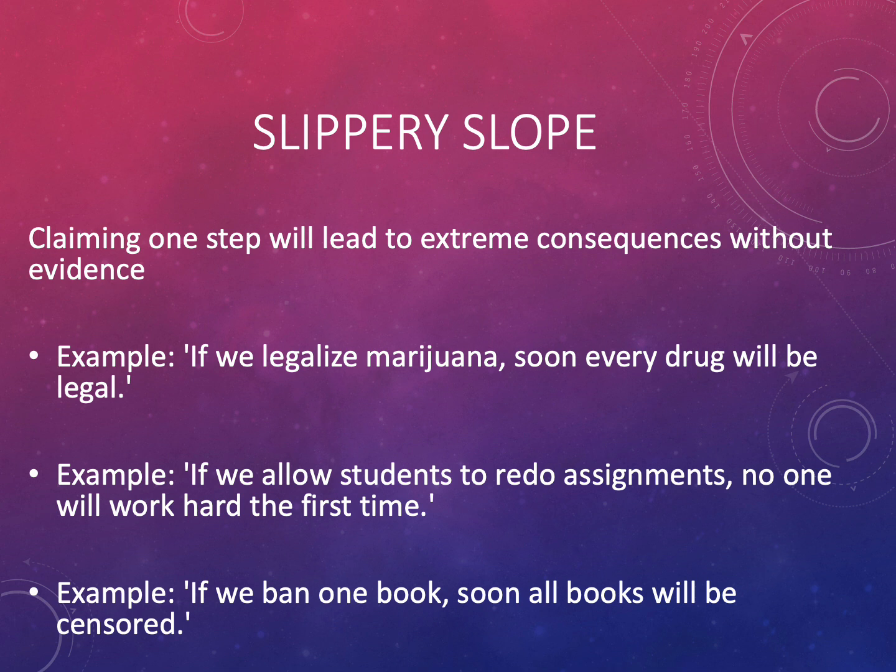Our second example is, if we allow students to redo assignments, no one will work hard the first time. The homework example ignores the possibility of balanced policies. The last example is, if we ban one book, soon all books will be censored. The banning book example exaggerates the likelihood of total censorship.